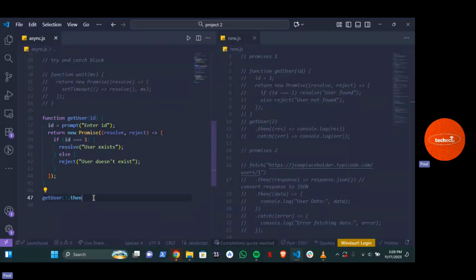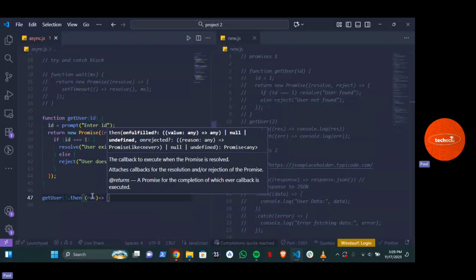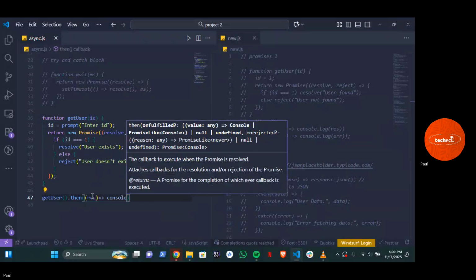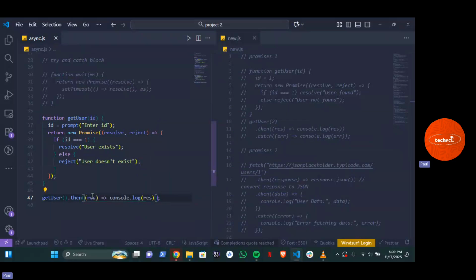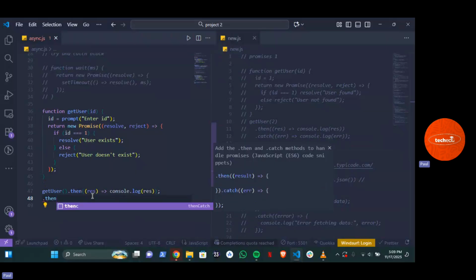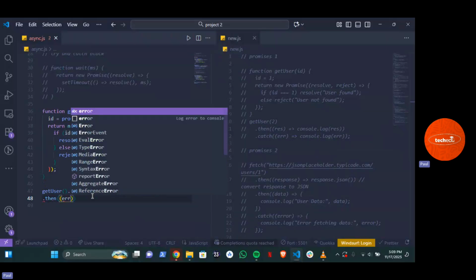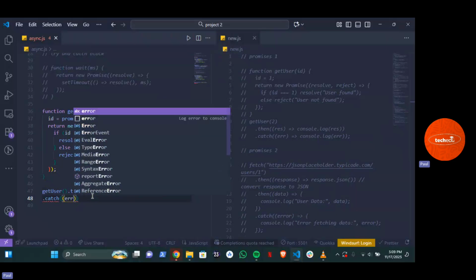Now if we have getUser dot then, what are we going to have here? Our response, right? And the response is going to give us console.log response. That's the result, rather the success. Do you get it now? The next one is not going to be another dot then. Sorry, dot catch rather. That's a mistake. We've already used dot then. Dot catch is going to give us our error.